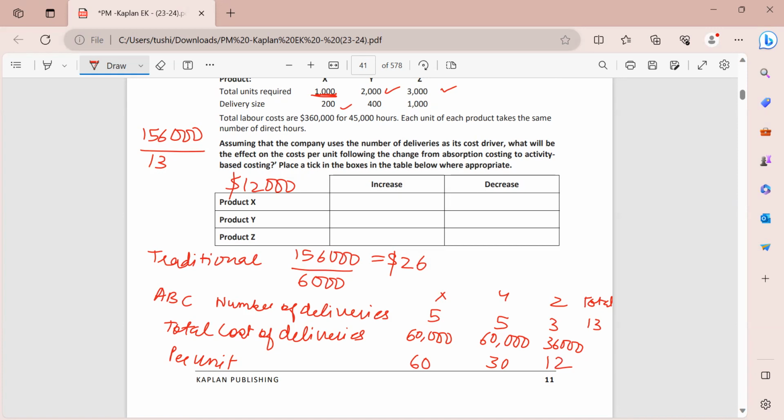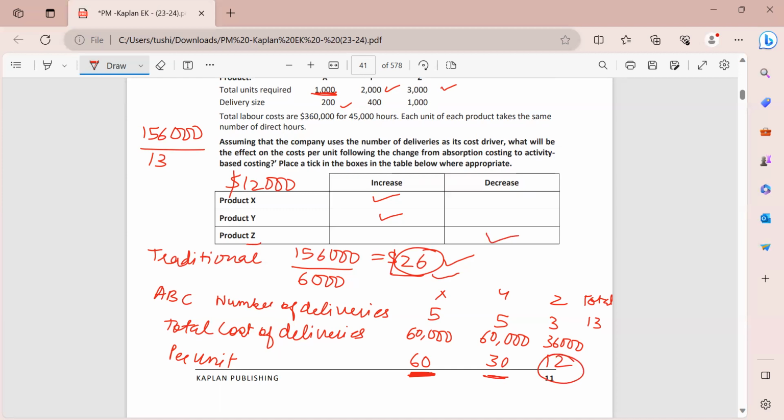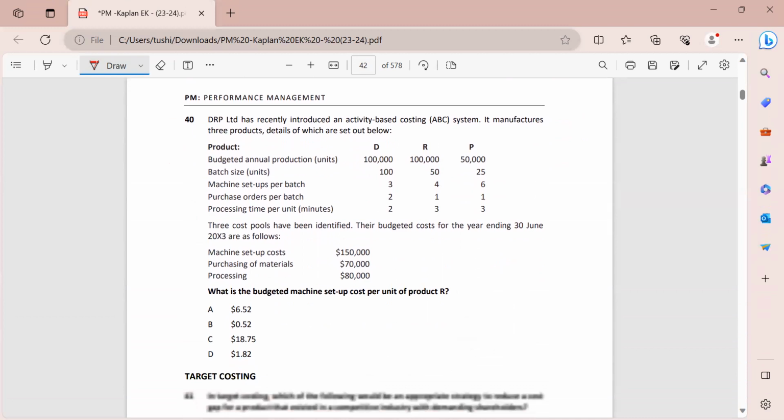Now we have to compare it with the $26, and then we'll see if there has been an increase or decrease. With traditional it was 26, and with ABC it has increased to 60. So for product X it has increased. For product Y it was 26 earlier, now it is 30. So this has also increased. Then for product Z, it was 26 earlier, it is only 12 now. So this has decreased.